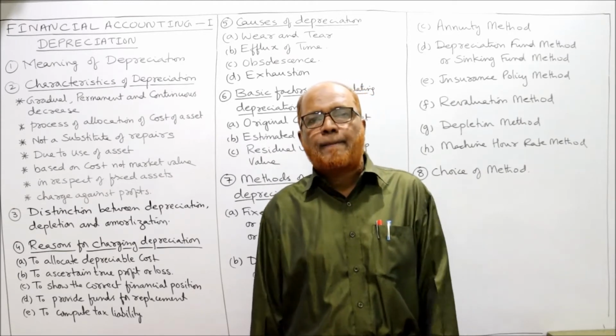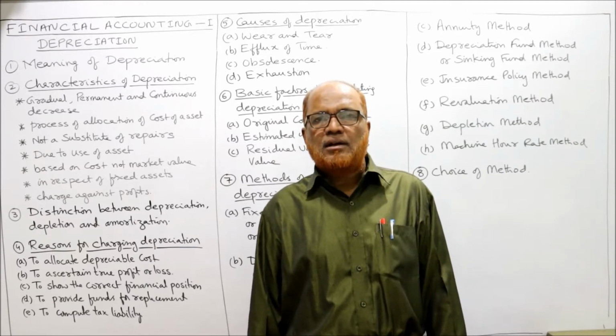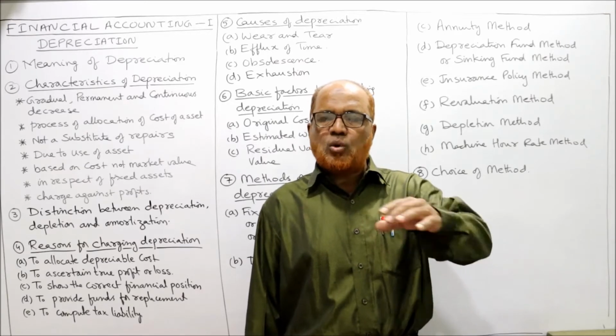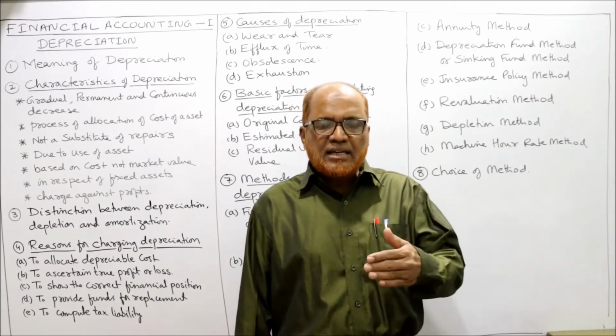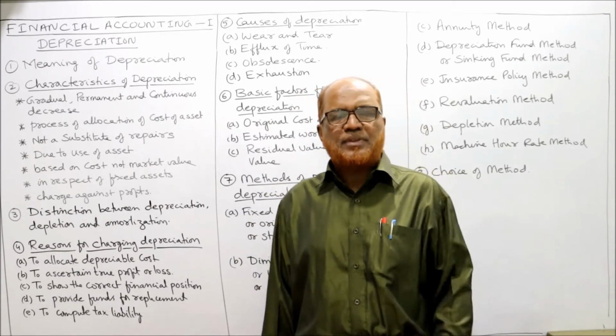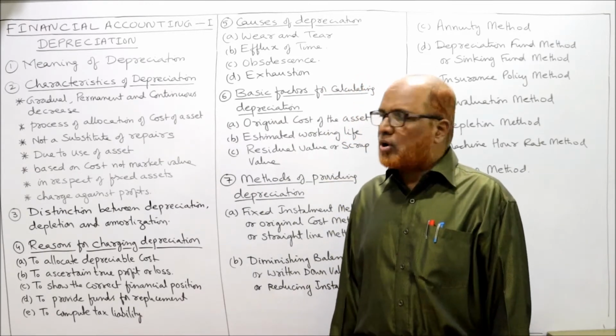And amortization is the writing off of intangible assets. Intangible assets like goodwill, patent right, copyright, license, trademarks, etc. These are the intangible assets. Over a period of time, we'll write it off. So, writing off of intangible asset, we use the term amortization. These are some of the differences between depreciation, depletion and amortization.